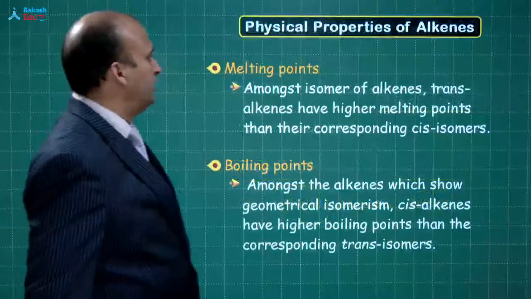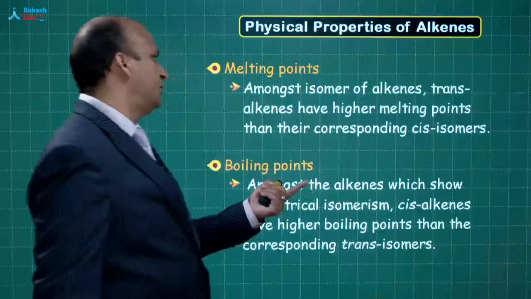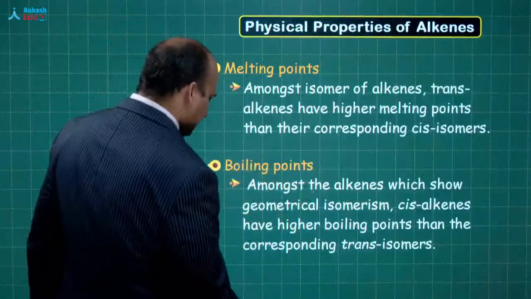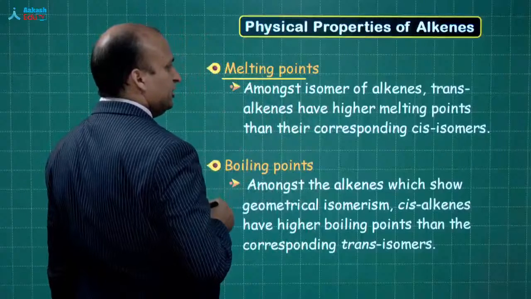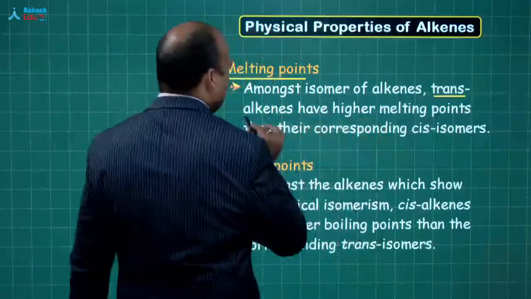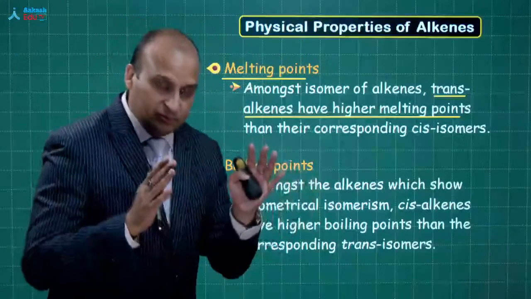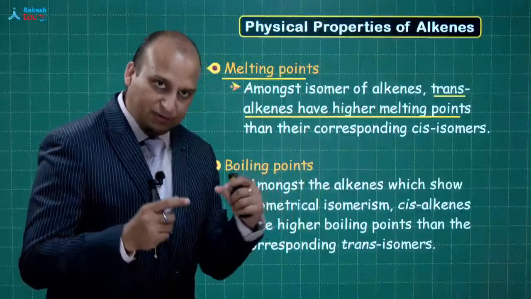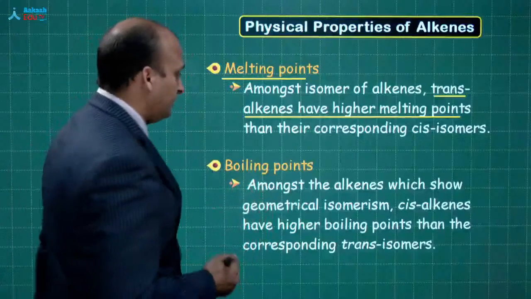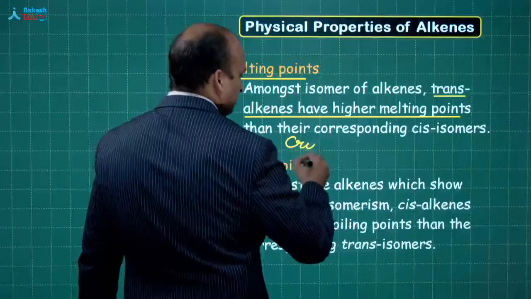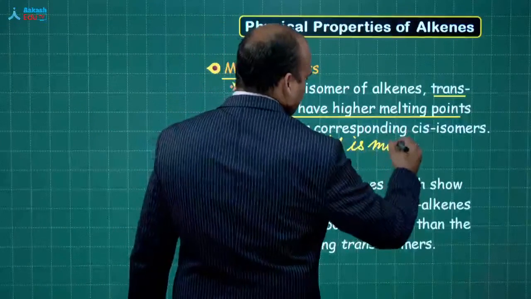Now, the next is the physical properties of alkenes. There are two things I wanted to discuss over here. First is the melting point and second is the boiling point. When we talk about the melting point, the trans alkenes have the higher melting point. Why? Because in the solid, trans alkenes are more symmetrically placed. The crystal is more symmetric.